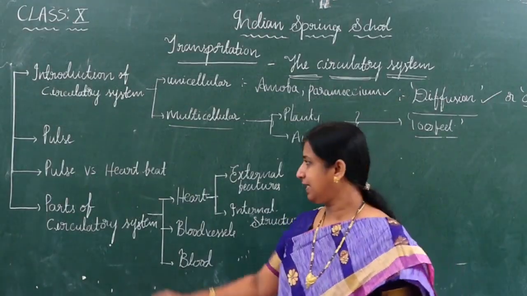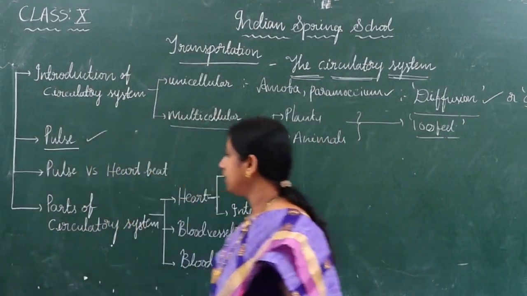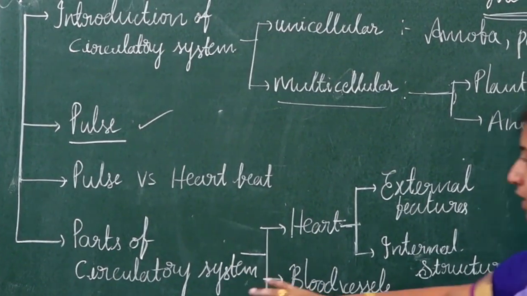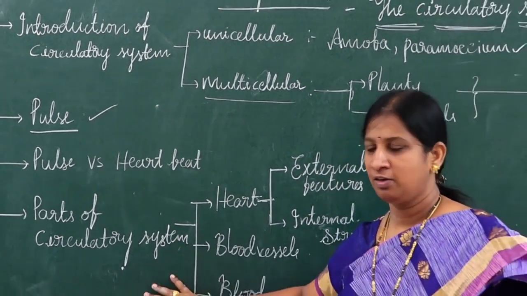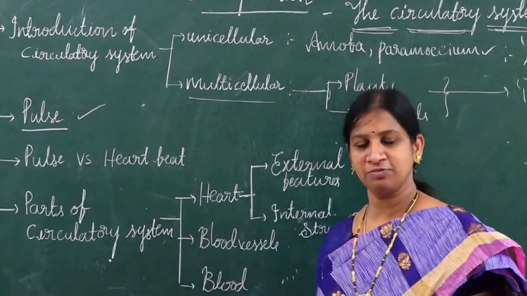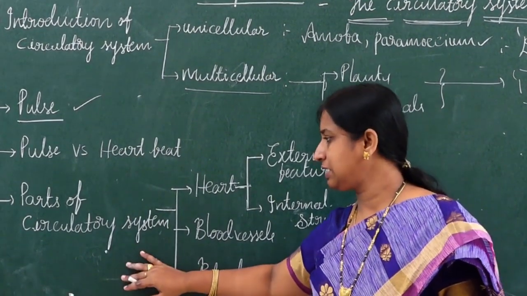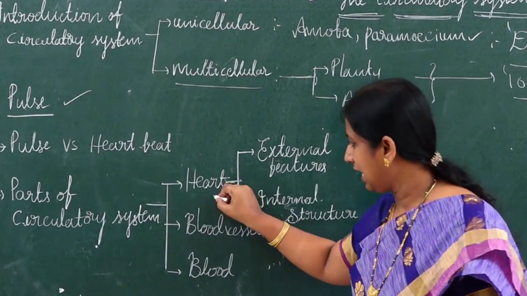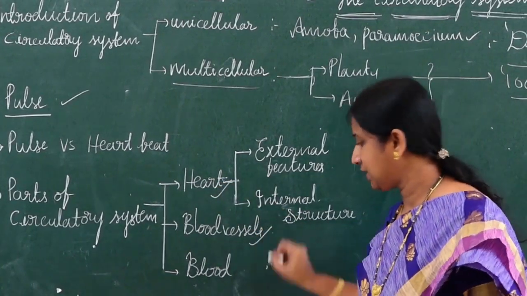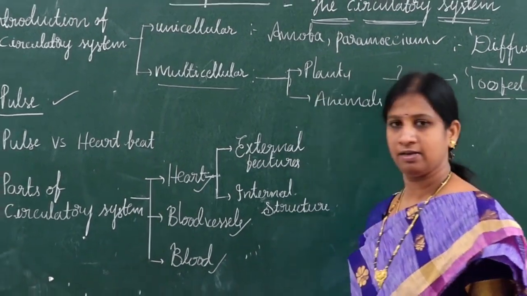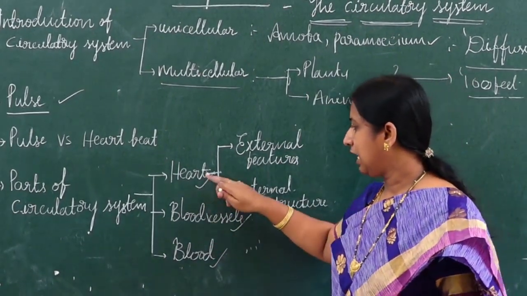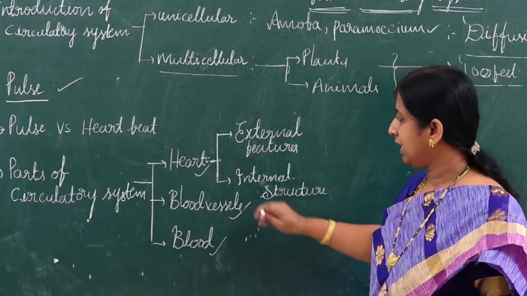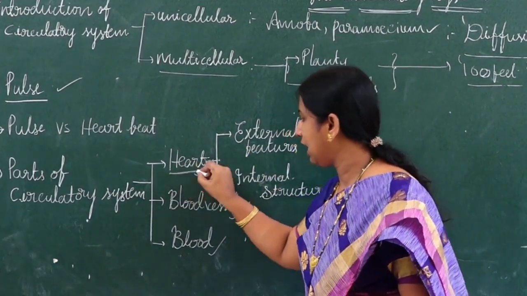Now let us see about the pulse, children. Before going to the pulse, as we are discussing the circulatory system, do you know what the important parts of the circulatory system are? The circulatory system is composed of 3 parts: the heart, the blood vessels, and the blood. In today's class we are going to discuss the heart.